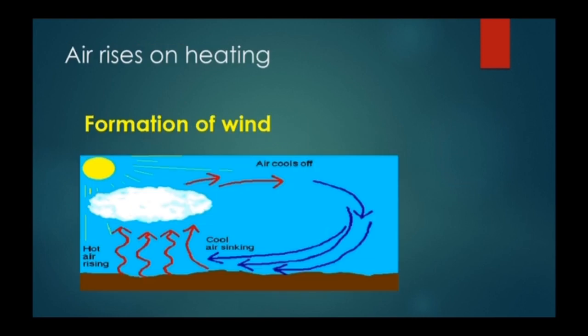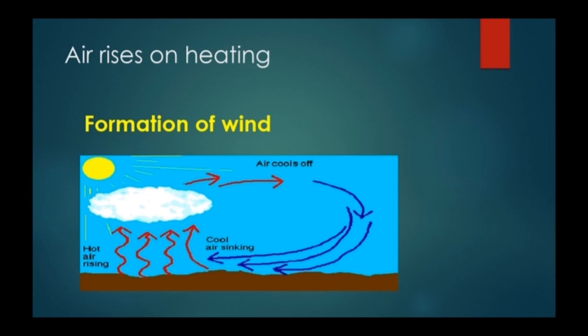Now, what will happen if we heat the air, or how is the formation of wind happening? To know this, we have to know the mechanism. What is the mechanism? That is a natural process, how it is happening. Whenever air gets heated, it becomes lighter in weight, and whenever it is lighter in weight, what will happen? It will go above, or it will rise high, right?